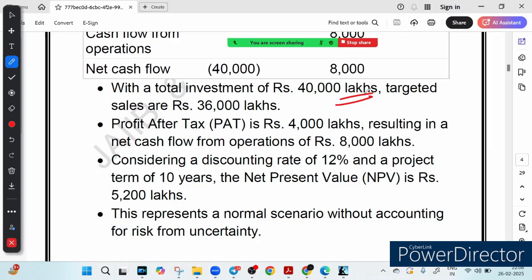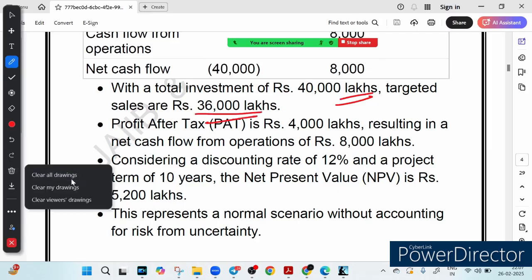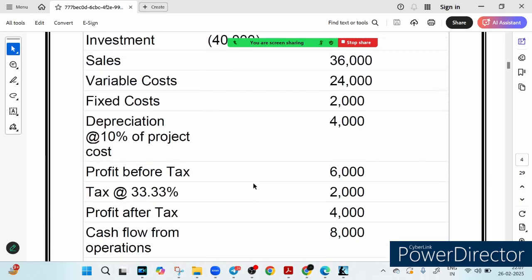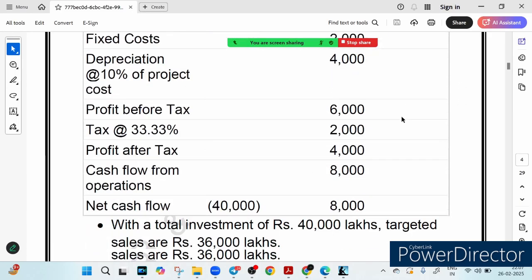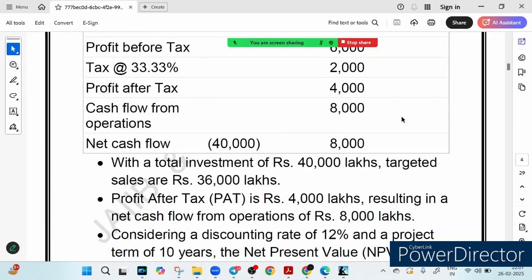They expect to generate sales of how much? 36 lakh, right? Yes, 36 lakh sales they are expecting. And after all expenses and tax, they made a PAT of how much? PAT is 4,000, right? Sounds great, right? But here is the best part. After accounting for all cash inflow and outflow, the net cash flow from the operation comes out to be 8,000 lakh, right? So is it worth it?